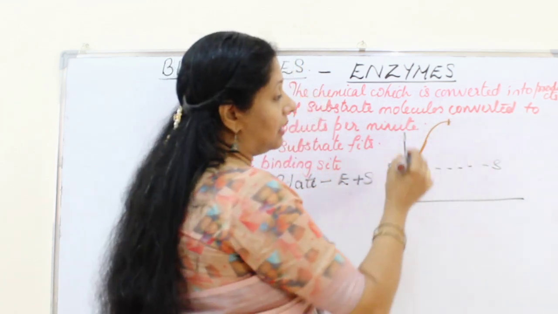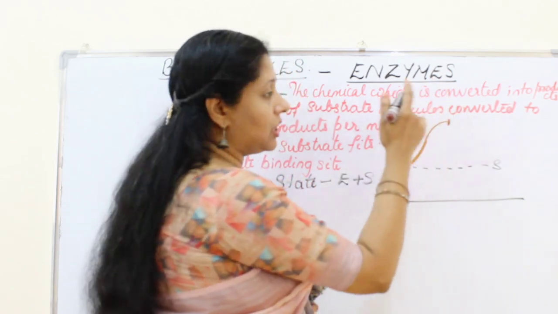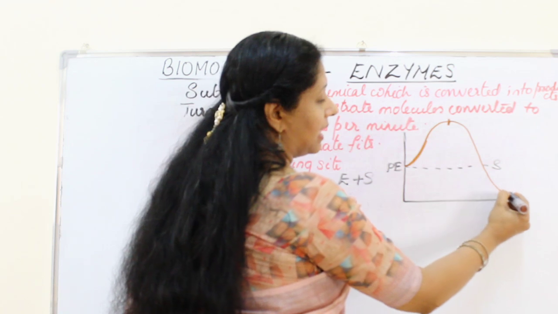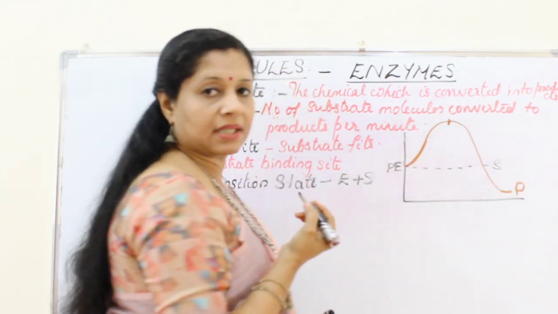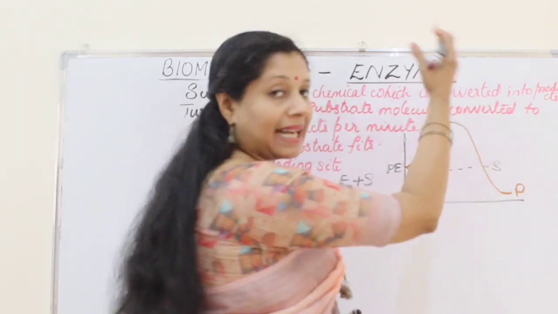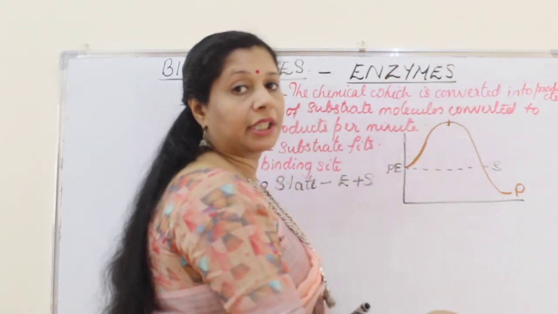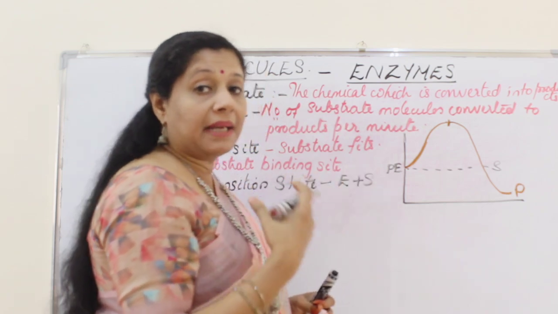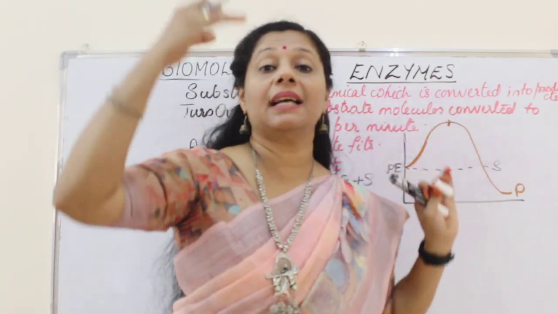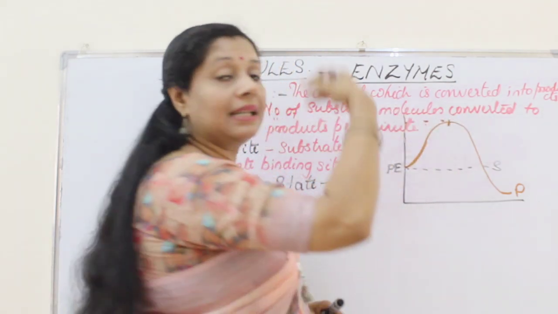That is called the activation energy. If it reaches this energy, it will break and form the product. So every substrate has to reach this activation energy during the transition state to get converted into the product. That makes a lag in time, because the time taken for reaching that energy level from this level to almost this level is very high.